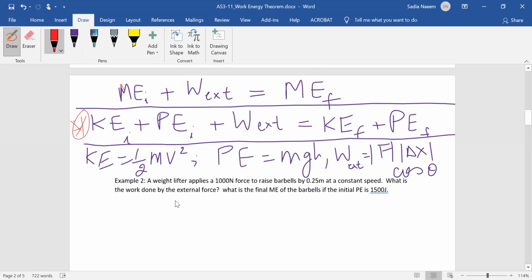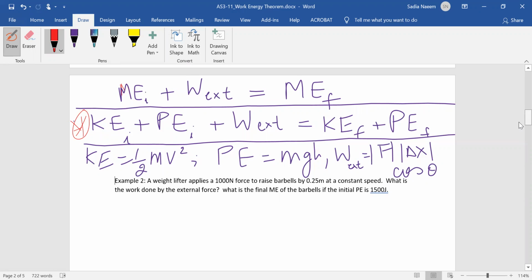This is example 2. A weightlifter applies 1,000 Newton force to raise barbells by 0.25 meter at a constant speed. What is the work done by external force? What is the final mechanical energy of the barbell if the initial potential energy is 1,500 joules?